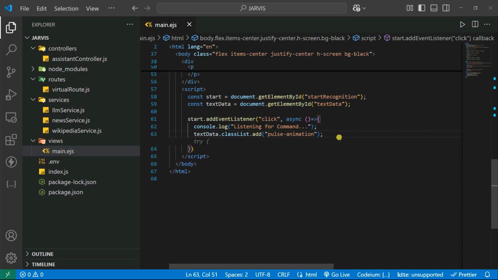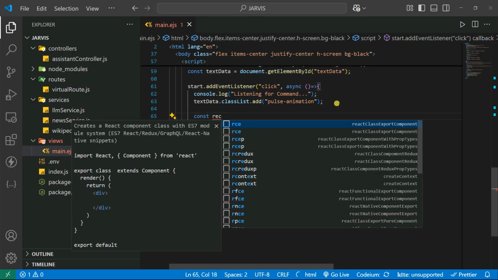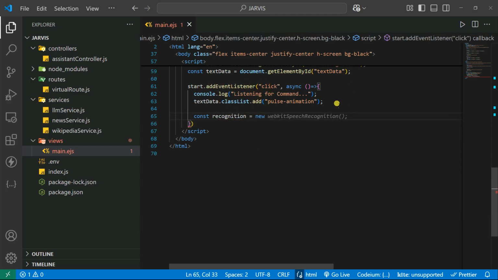Okay, then after that you're going to create the recognition. Let's say const recognition. Using this one, you can recognize the voice. Make sure that your spelling is correct. And you're going to use new webkitSpeechRecognition. This method is only supported in Microsoft Edge and Google Chrome. It's not working in Firefox or Brave browsers. So make sure that you are running this application in Microsoft Edge.